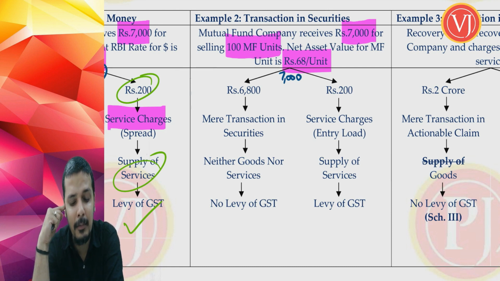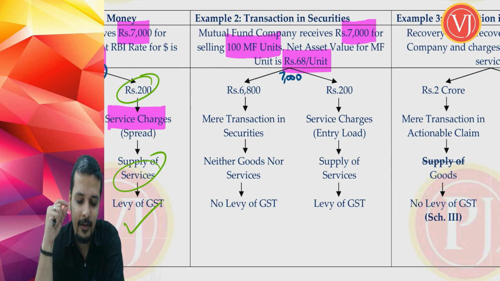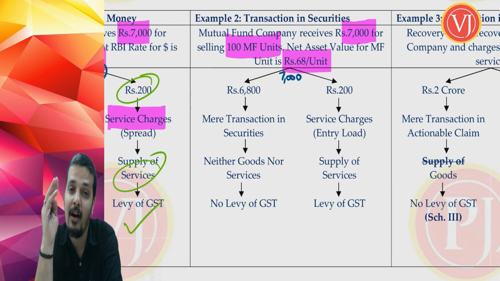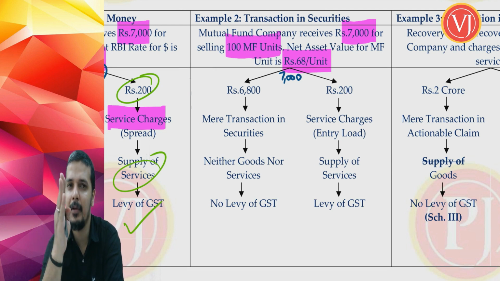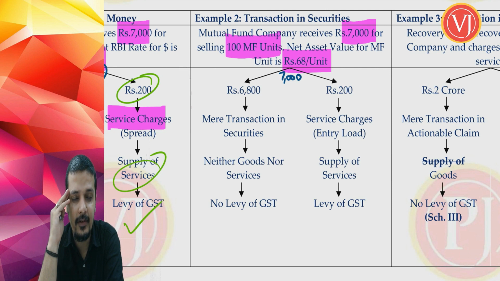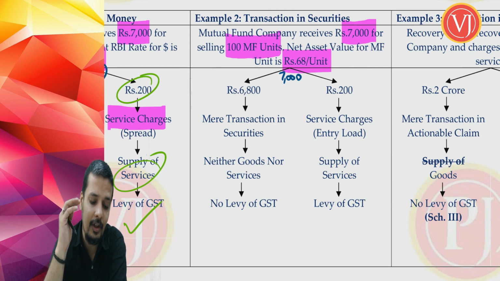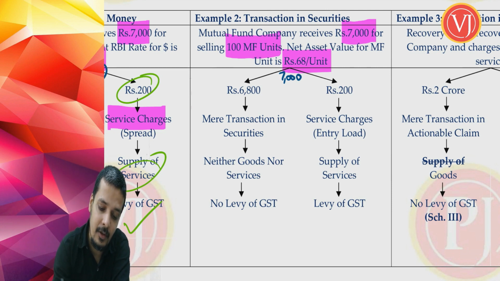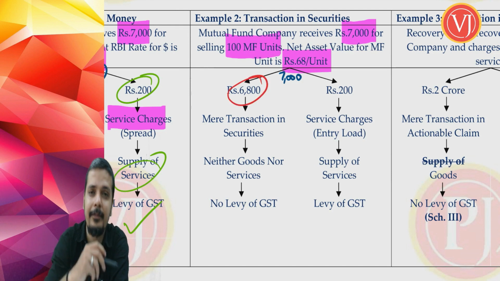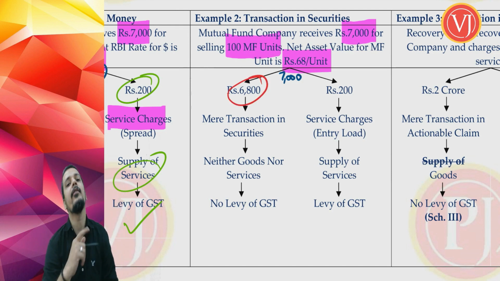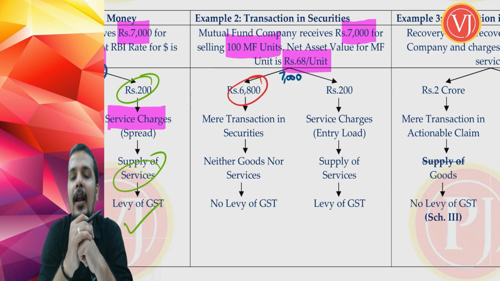Don't go with the numbers that I have taken. The numbers that I have taken is only for understanding purposes. They are hypothetical. So don't judge based on the numbers. We are only here to understand the concept here, right? So I have taken the same numbers basically. Now 7,000 you are paid, but actually you should have paid only how much? You should have paid only 6,800. Why? One mutual fund unit was 68 rupees. And if you require 100 mutual fund units, it is nothing but 6,800.